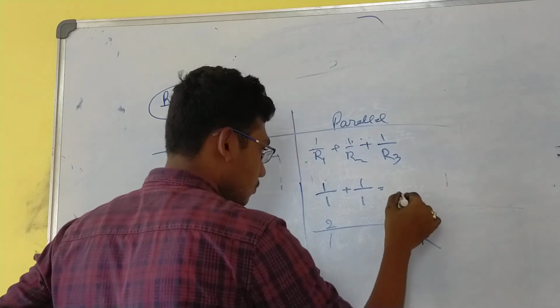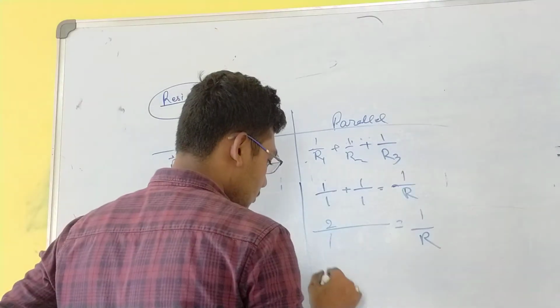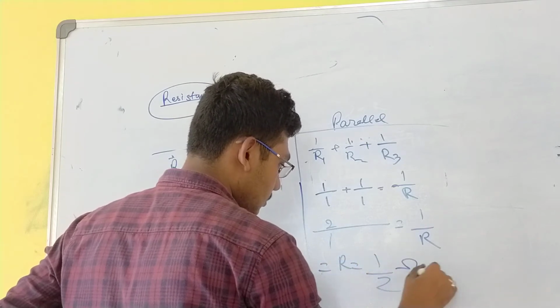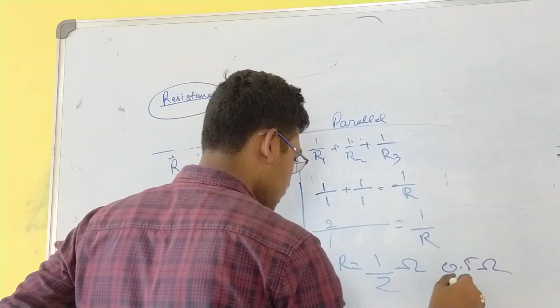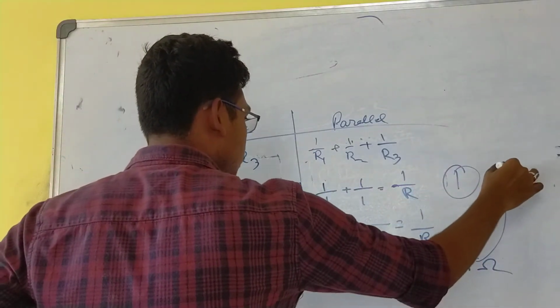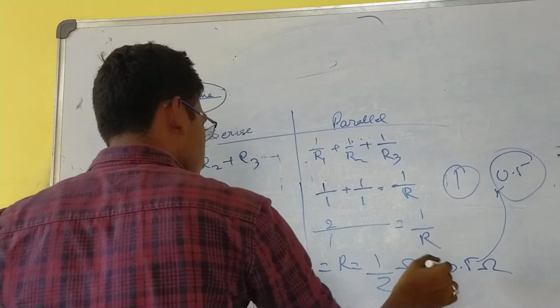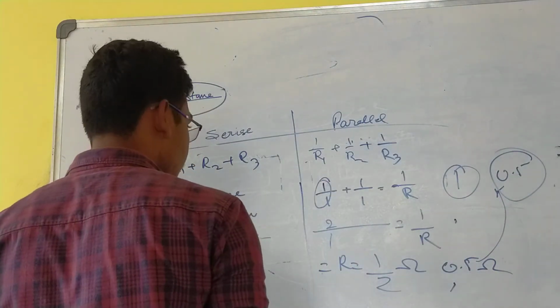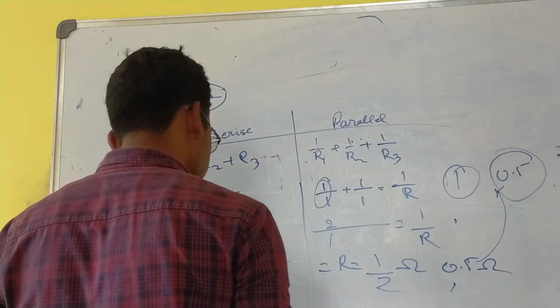This is the formula for total resistance. R equal to 1 by 2 ohms, that is 0.5 ohms. See, one resistance is 1 ohm, the total resistance is 0.5 ohms. So what is happening? The total resistance is less than a single resistance in parallel connection. In case of parallel connection, I repeat.